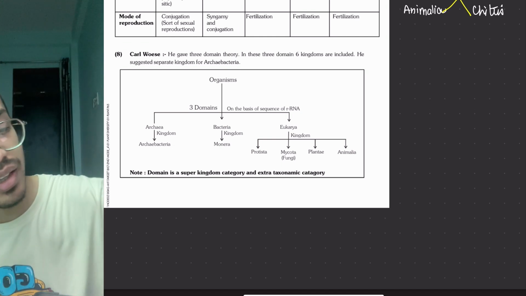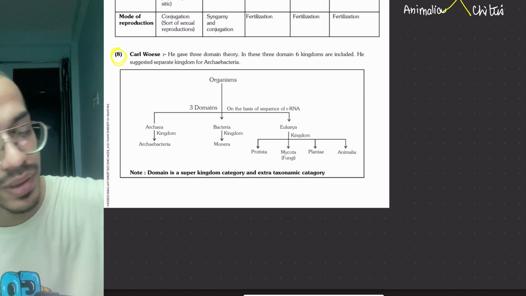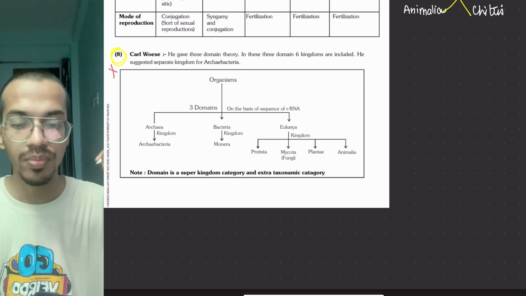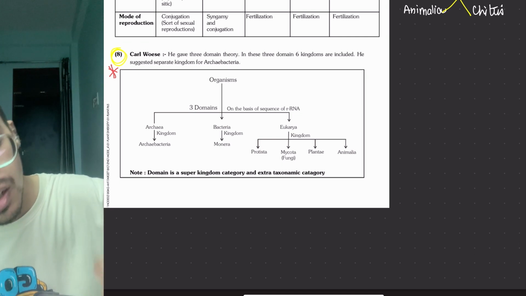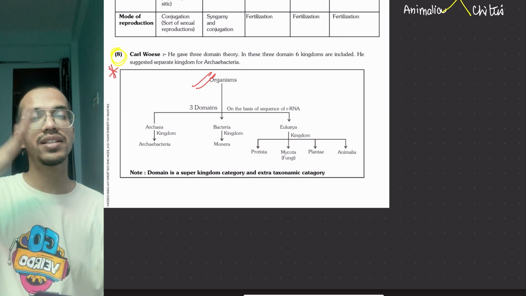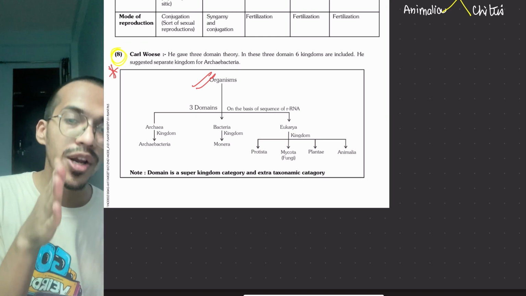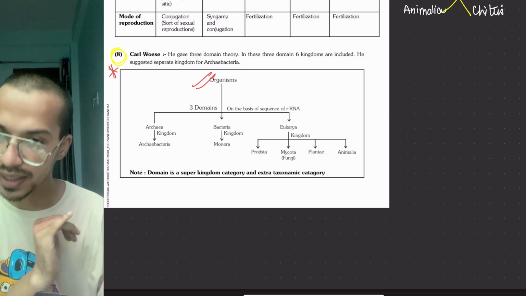So this thing is there. Carl Woese's classification is given in NCERT, so you should remember this. Now if someone has to write it, this becomes the right form of divisions: archaebacteria are a different kingdom, Monera is a different kingdom, and then Eukarya forms the four different kingdoms.